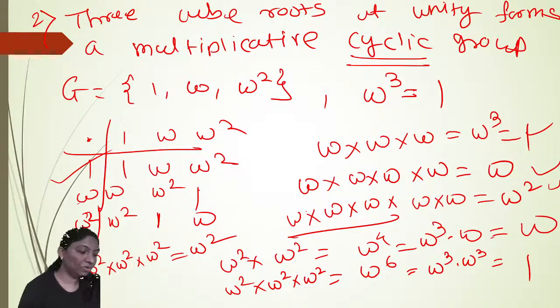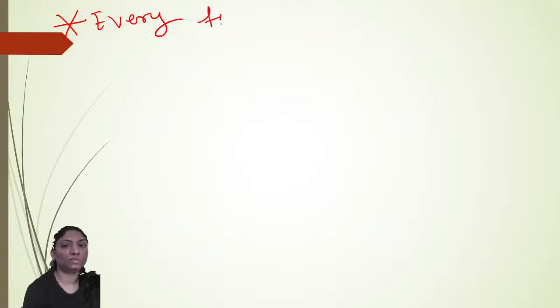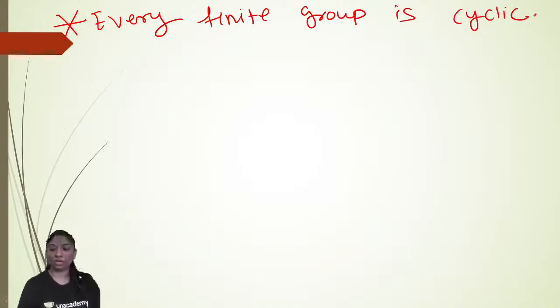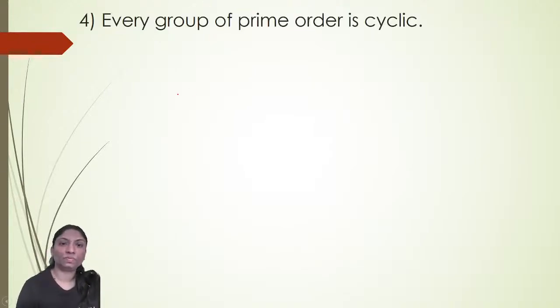Okay, and one more thing is that every finite group is cyclic. As this is a finite group, therefore it is cyclic. So remark: every finite group is cyclic. Okay, every finite group is cyclic. So now some properties of a group.